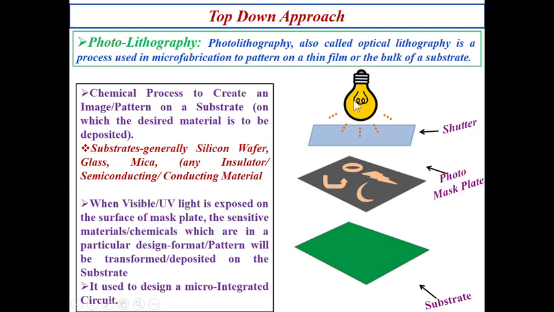So here you can see that the light is exposed to the photomask plate. On the photomask plate, these designs are made of photosensitive materials.